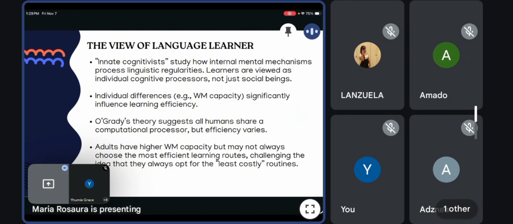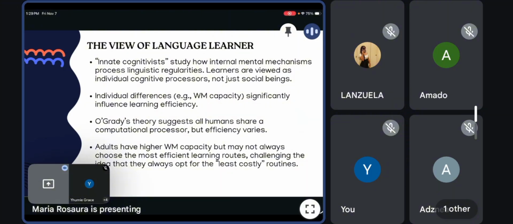O'Grady also adds that while all humans have a computational system for processing language, not everyone's system works with the same efficiency. Adults may have stronger memory, but their brains are already tuned to their first language, making it harder to adapt to a new one.